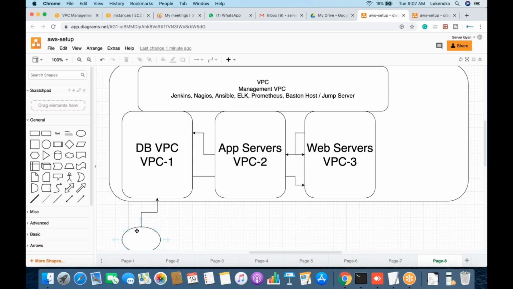So why do we use a VPN connection rather than the direct connection? Yes, 90% of the time I have seen that they prefer to use VPN only. In fact, they have their dedicated firewalls, like Cisco firewall or FortiGate, Fortinet firewall, and using those firewalls they create a dedicated VPN connection from on-premises or the office to the AWS VPC.